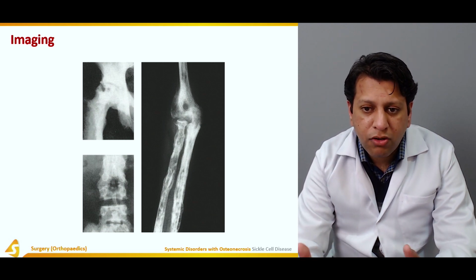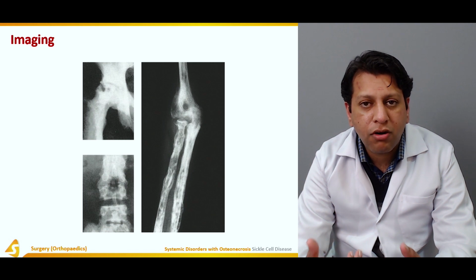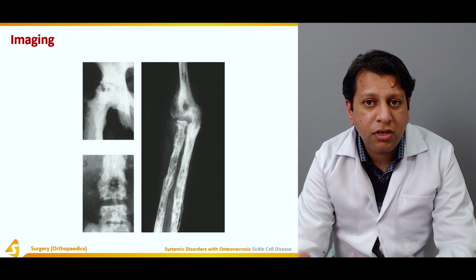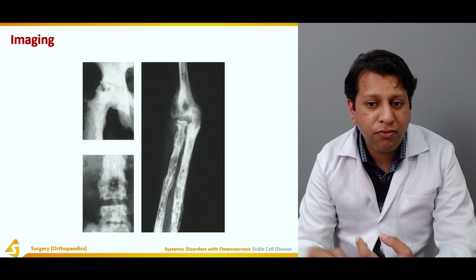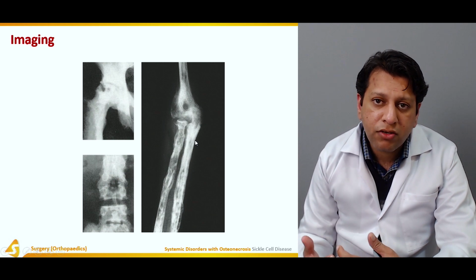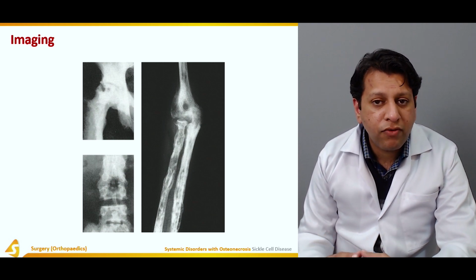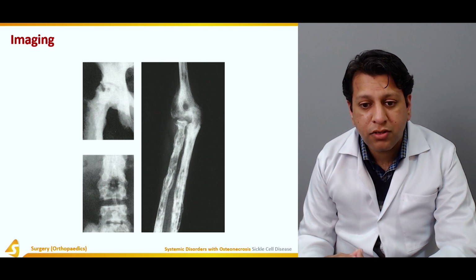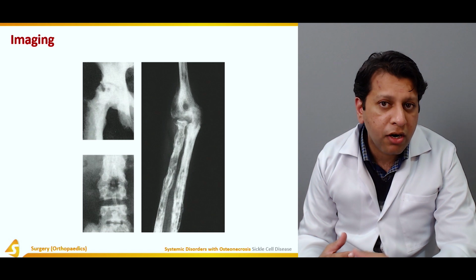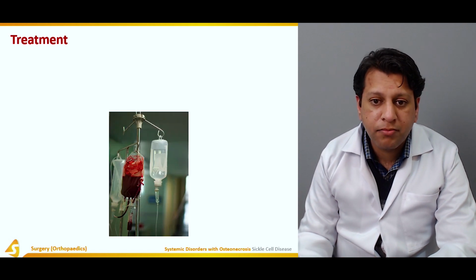A lot of sclerosis is due to the lot of infarction which has gone on. All that area which is becoming dead is becoming sclerosed and would appear white on the x-rays. Due to massive infarction of the bone, this results in AVN of certain areas, such as AVN of the femoral head. It could be the vertebra, it could be any long bone, any part of a long bone, or anything like that.